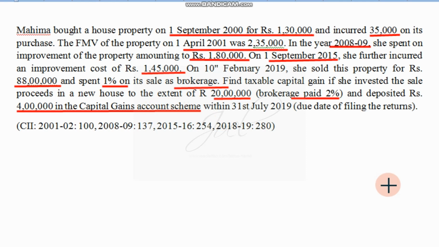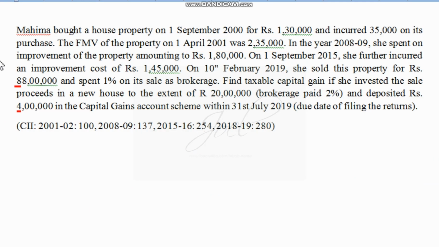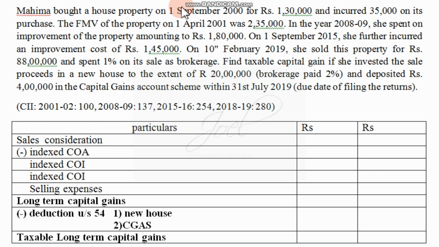First of all, one thing is clear: it was purchased in the year 2000 and sold in the year 2019, so definitely it is a long-term capital gain. So with this information we will solve the problem. First we need the sale consideration, the price at which it was sold. It is given here as 88 lakhs. So for rupees 88 lakh it has been sold.